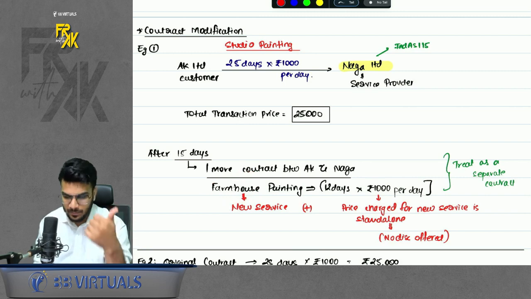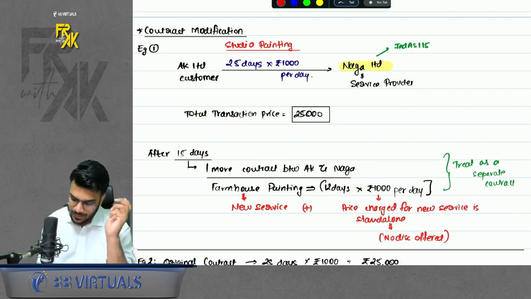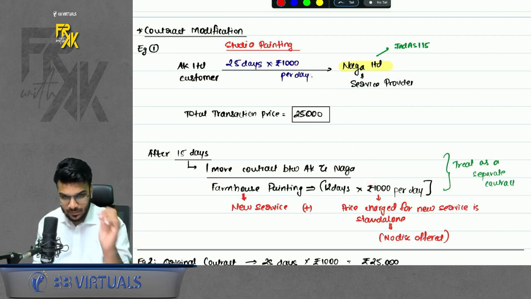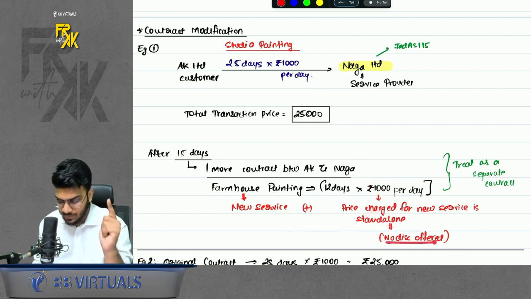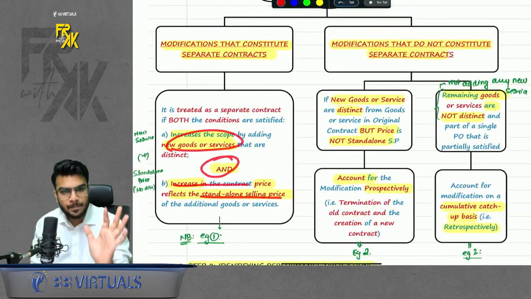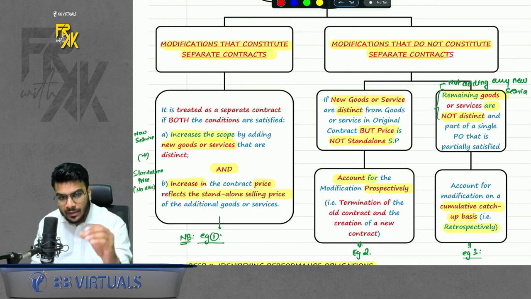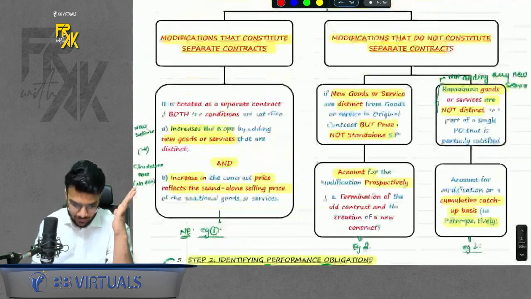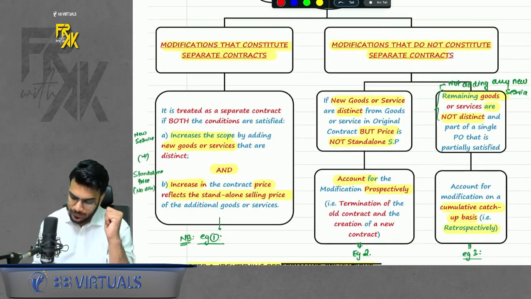Plus, I asked him how much he will charge for the farmhouse painting. He said still he will charge 1000 per day. No discount he is giving me. That means we are adding a new service, plus the price charged for the new service is a standalone selling price. That is, no discount is being offered. When these 2 conditions are met, that is, when a new service is added and the price is standalone price, this modification is not to be merged with the existing contract. Treat this modification as a separate contract. This is exactly what we say: modifications that constitute separate contracts. Done.